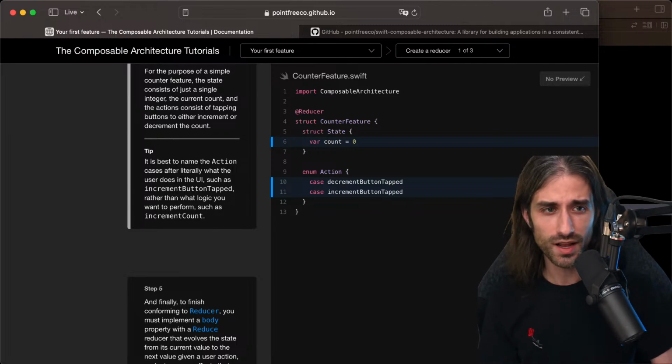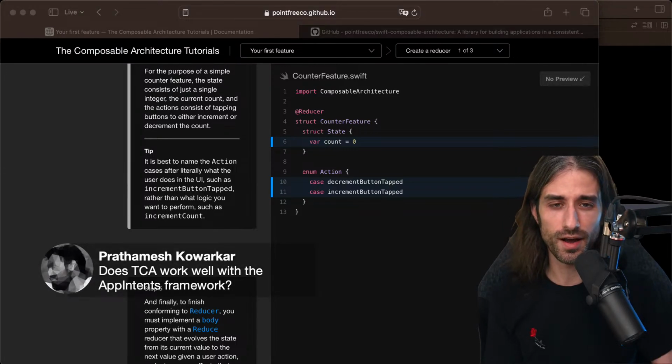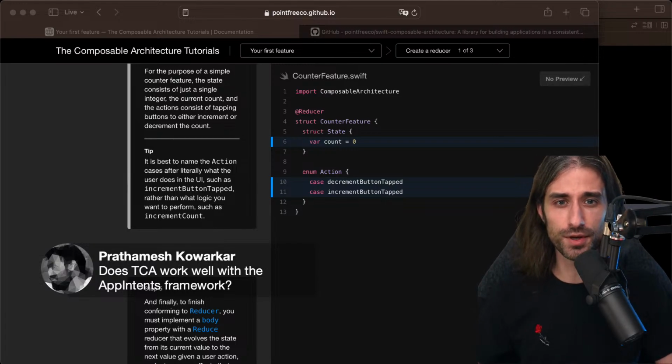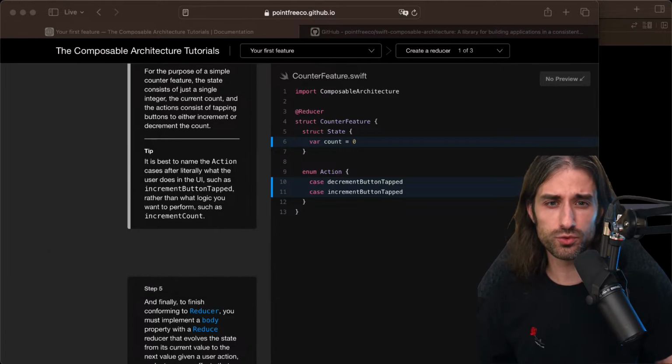I see a few remarks in the chat. Does TCA work well with the AppIntents framework? That's a very good question, and way more advanced given my current understanding of TCA. But they claim in the README of the GitHub repo that it's supposed to work with most Apple platforms. So maybe it will work, but you may need to write some helpers to make it work correctly.